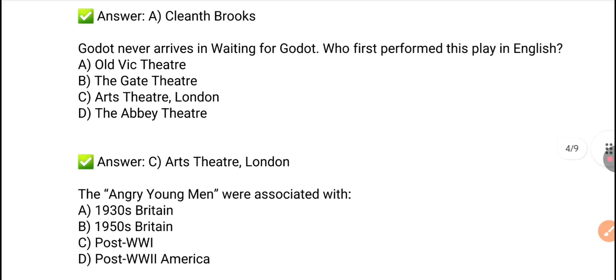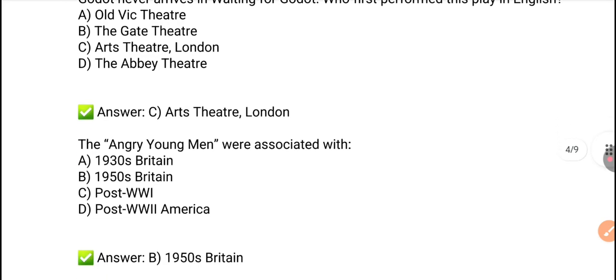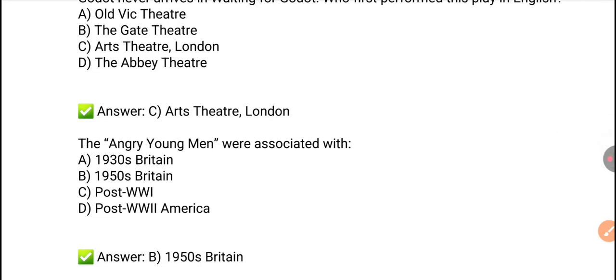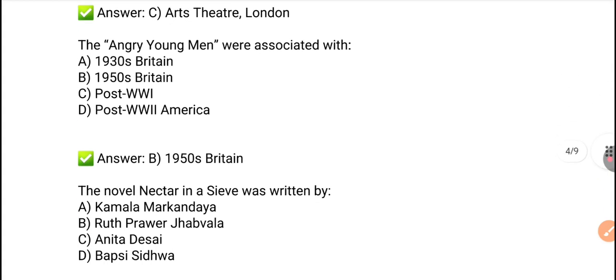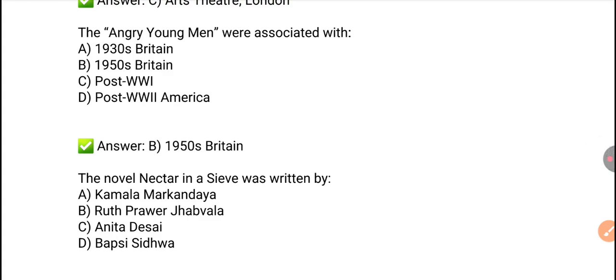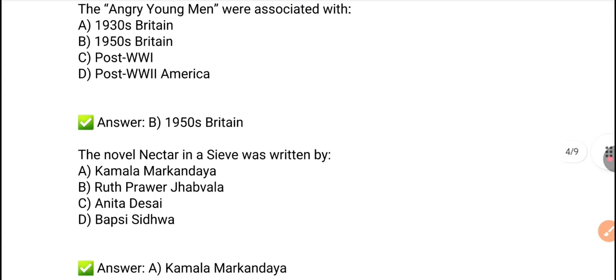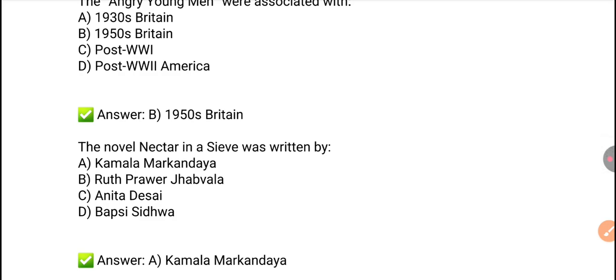Next, the Angry Young Men were associated with 1950s Britain. Option B is the right answer. Next, the novel Nectar in a Sieve was written by Kamala Markandaya. Option A is the right answer.